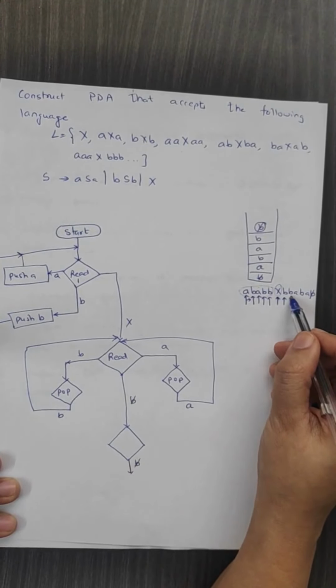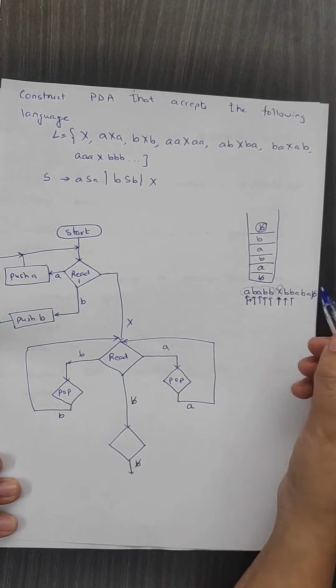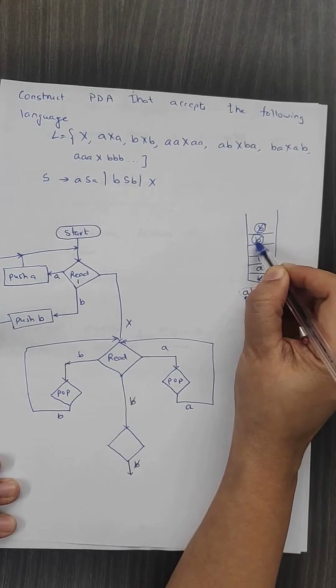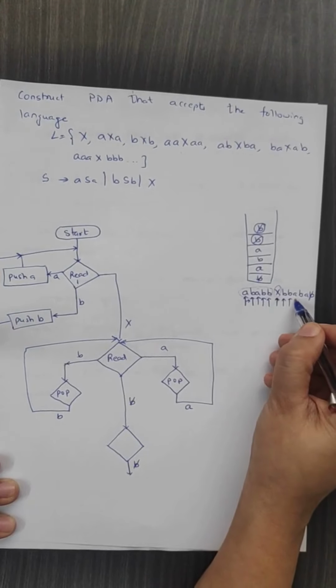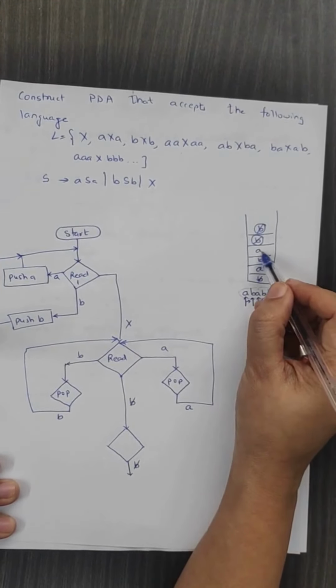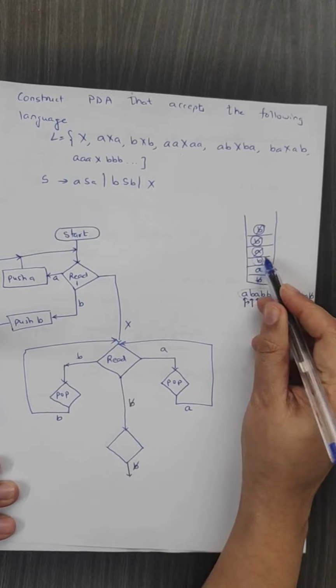We read the next symbol. It is B. Pop the symbol from the stack and check; if that is also B, the string is valid till this point. Move ahead. We have received an A. For this A, pop the symbol and check; if it is A, accept and move ahead. Now we have received a B. Pop the symbol and check; if it is B, accept and move ahead.